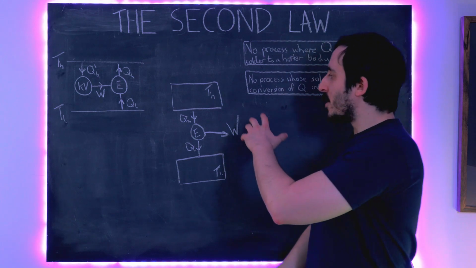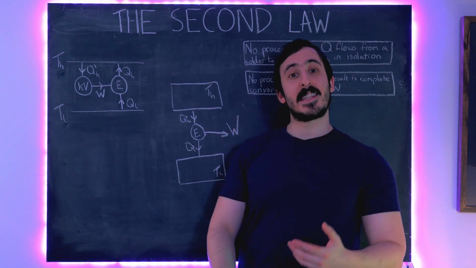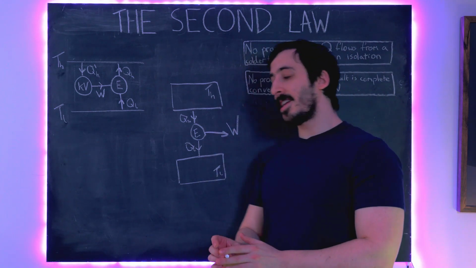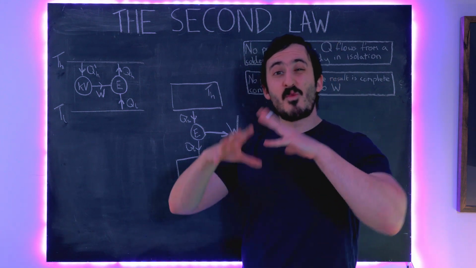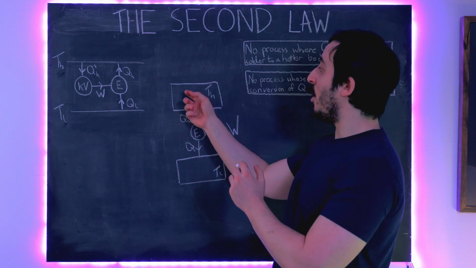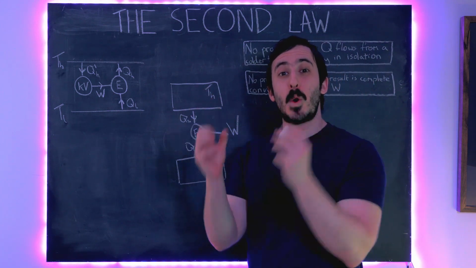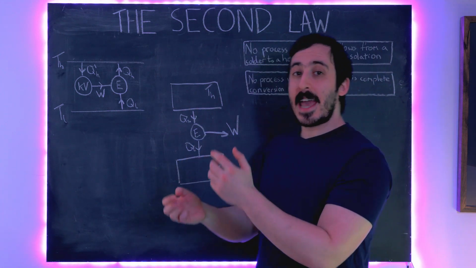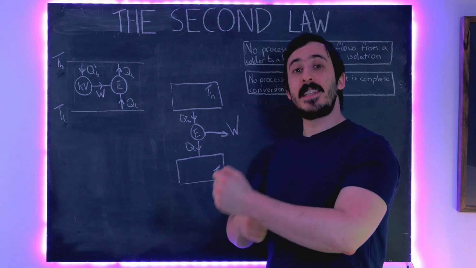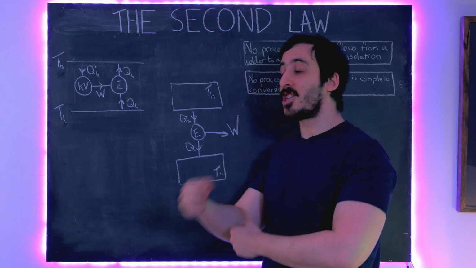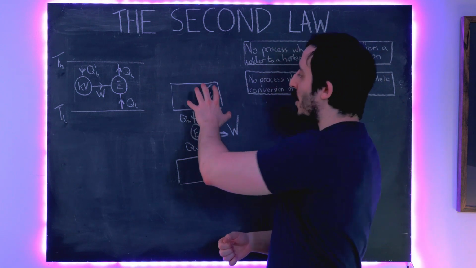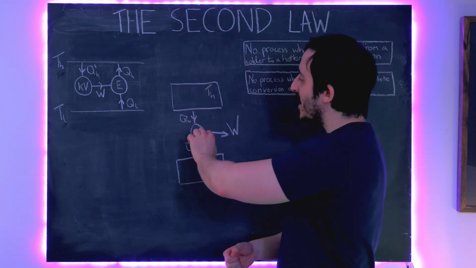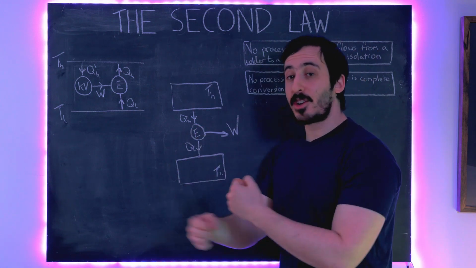So you can think of an example of this in a steam engine. In a steam engine, we shovel coal into the furnace and we create a really hot furnace. That is our hot reservoir, TH. We create a boiling hot furnace. And then in the engine, steam is created and that drives all these pistons in the engine. That is the equivalent of us doing work. So the really hot reservoir ejects heat into the engine and then the engine does mechanical work.